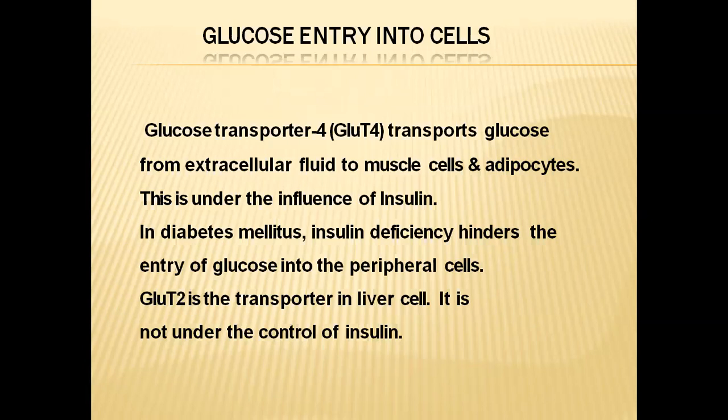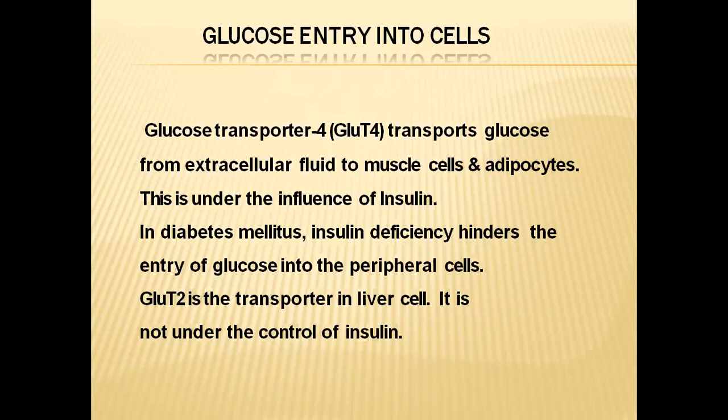When there is plenty of glucose present in the blood, insulin will be released by the pancreas, and this insulin comes to the tissues. Under the influence of insulin, this GLUT4 transporter will be activated. The activated GLUT4 molecule transports the glucose from the extracellular fluid into the cells.